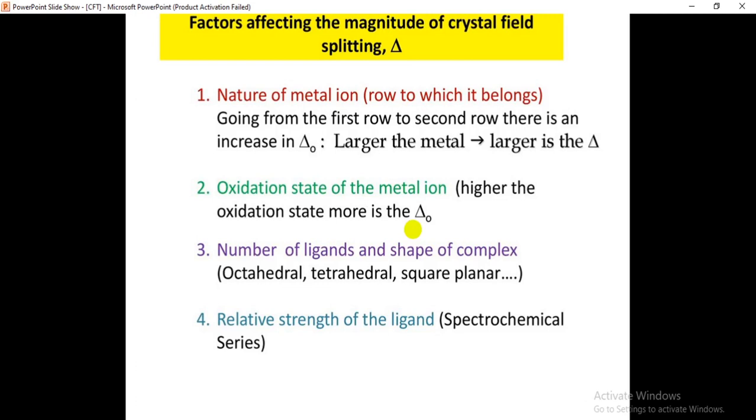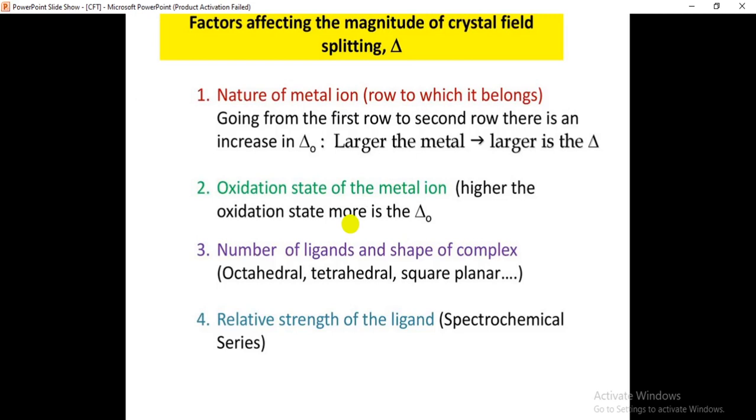Why? Because if the oxidation state increases, what will happen? The electropositive nature of the metal will increase. If the oxidation state increases, the electropositive character of the metal will increase. That means it can attract the ligand lone pair electrons more strongly. Is it clear?